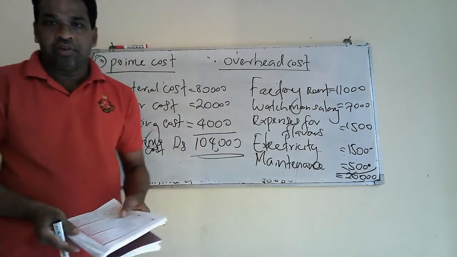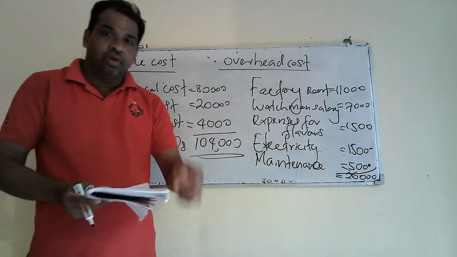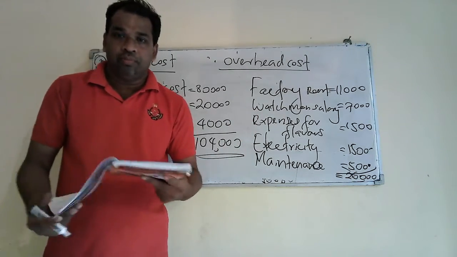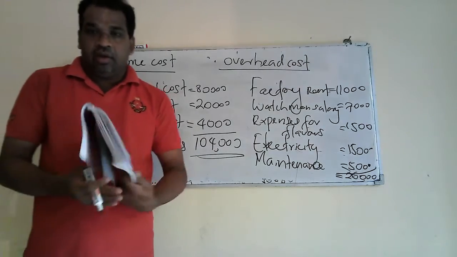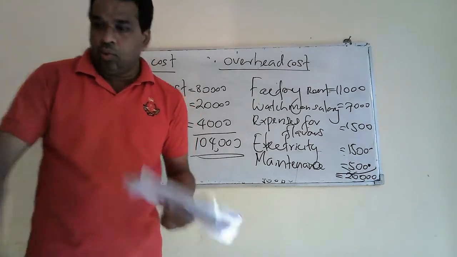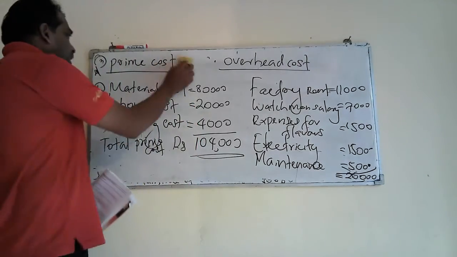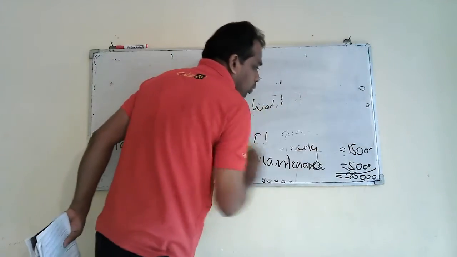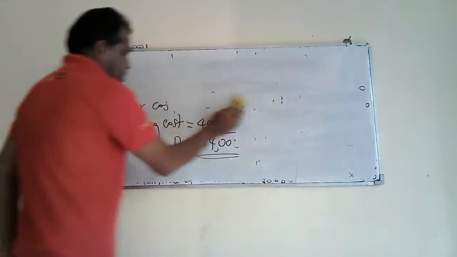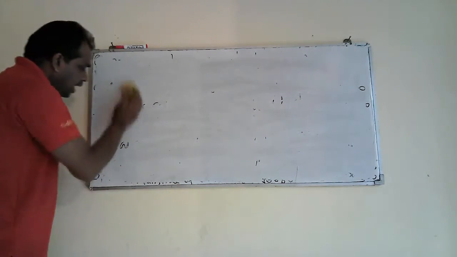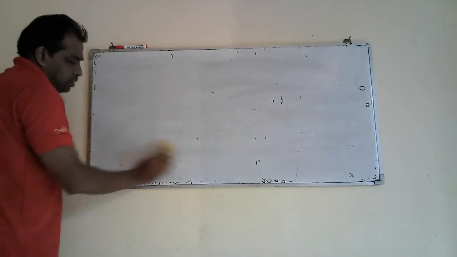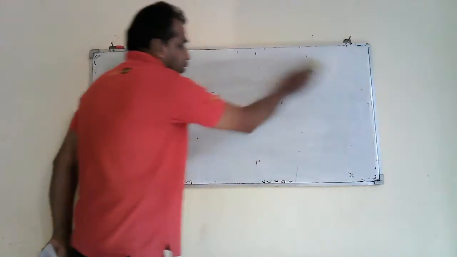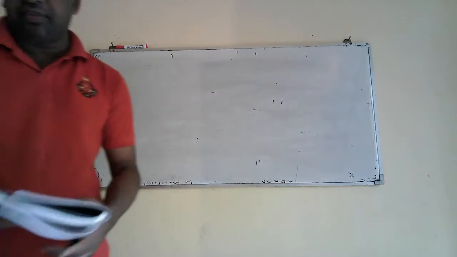I just wanted to discuss this question because I wanted to revise your previous knowledge. Right. Then I will take a new heading, that is production cost again. We have to calculate some other things depending on production cost. What is production cost?